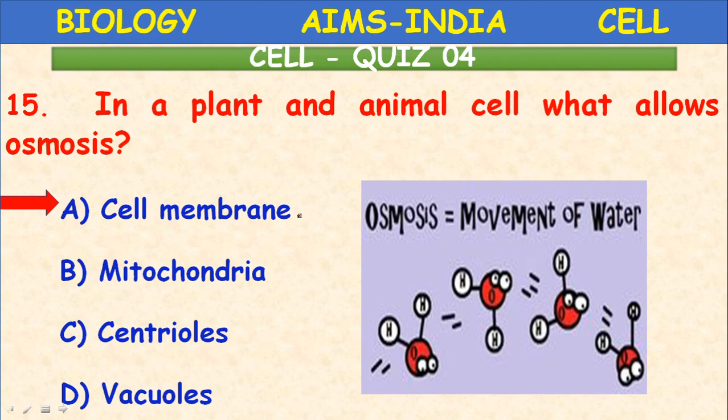Cell membrane. What is the correct answer? A. In plant and animal cells the osmosis process takes place. You can define osmosis as the process during which the movement of molecules, particularly water molecules or ions, takes place from low concentration to high concentration across the membrane. It is called osmosis.